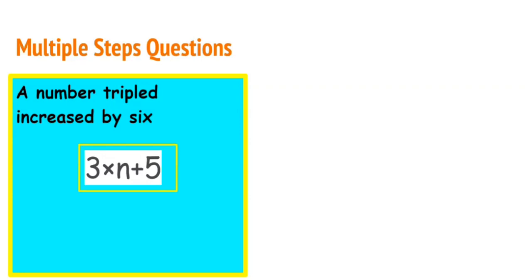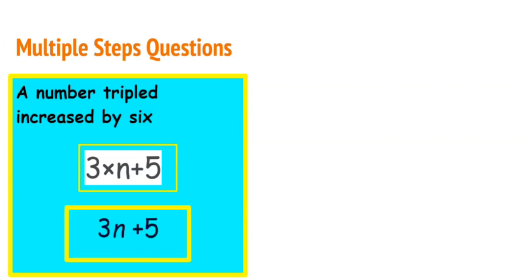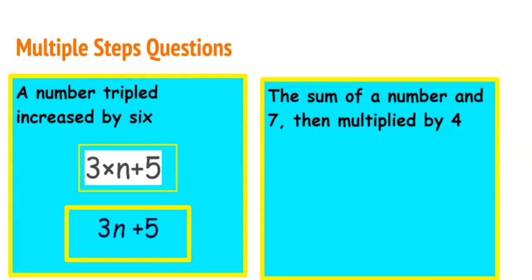And of course, we have to use our simplest form to represent our algebraic terms. So 3 times n is the same thing as 3n, and we add our 6. How about the sum of a number and 7, then multiplied by 4?